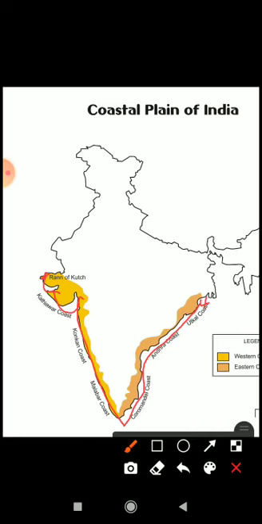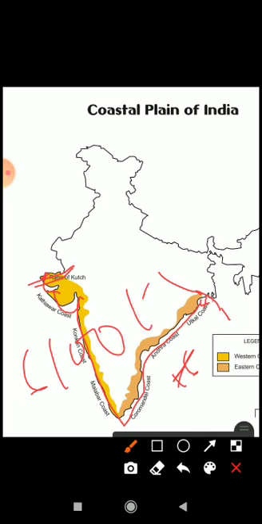that is coastal plain. When we talk about the border line, then it starts from Rann of Kutch, this place. It starts from this place and ends at this place. This is Odisha, and the river that flows here, Swarnarekha. Swarnarekha river flows here. This is the boundary line of coastal India, and the length we have already discussed about, 6100 kilometer. The length of this region is 6100 kilometer.